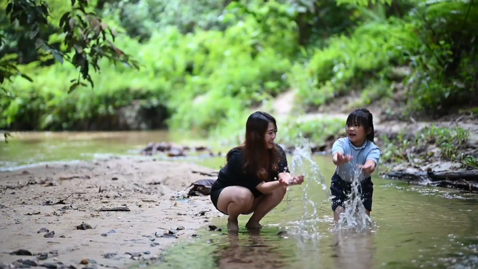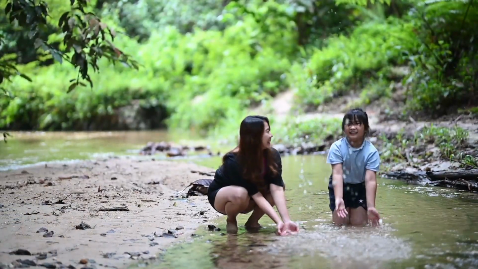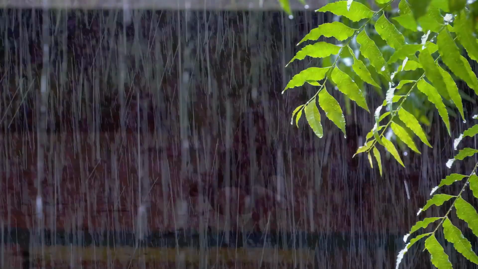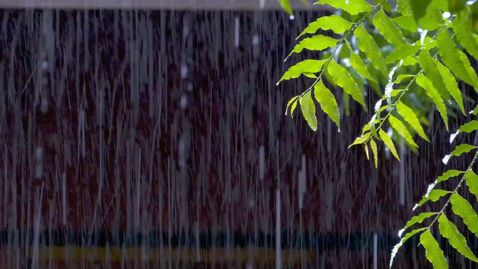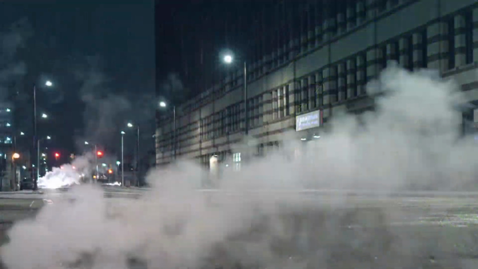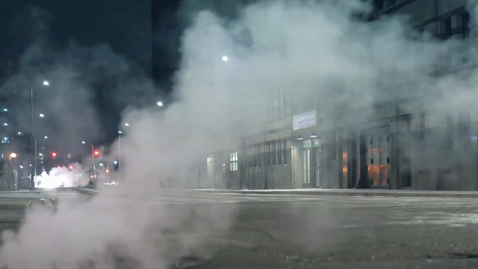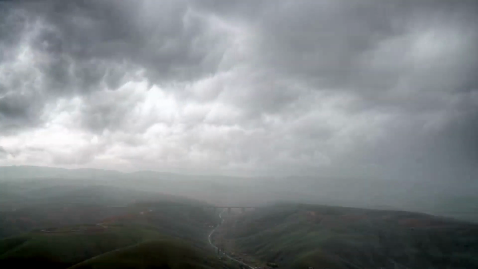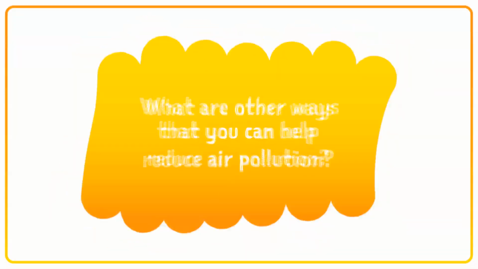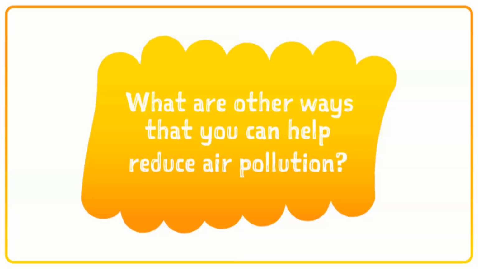Water is very important to sustaining life and is much more than a glass of water. Water goes through a never-ending cycle called the water cycle. It has a relationship with air pollution, how it travels, and the creation of acid rain. What are other ways that you can help reduce air pollution?